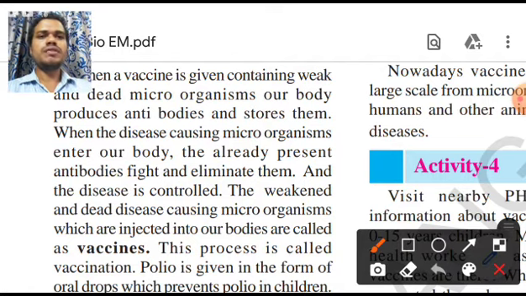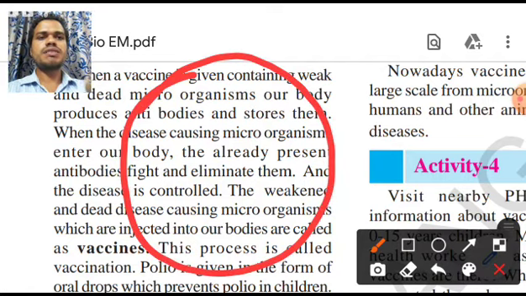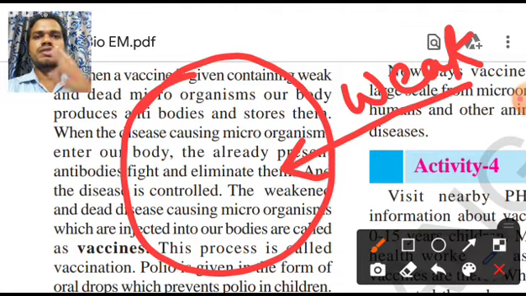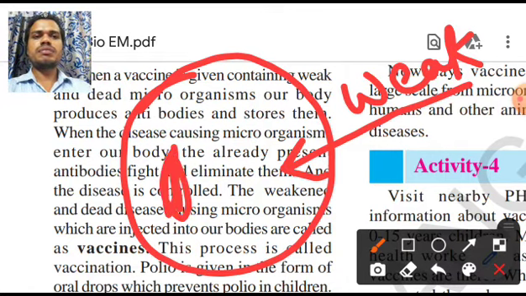Now what are we doing? Imagine this is our body. We are sending weak microorganisms. Weak microorganisms are nothing but microorganisms that will not give you any disease. Okay, they are real, but we are killing them. Weak microorganisms are coming. Now these are our body's white blood cells.